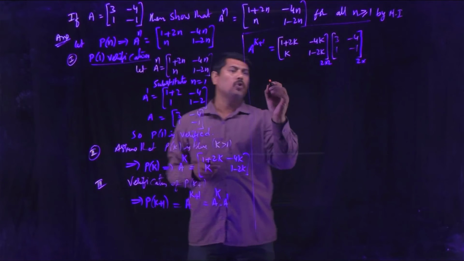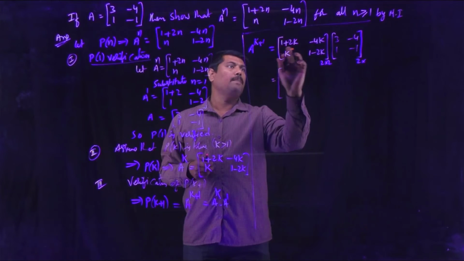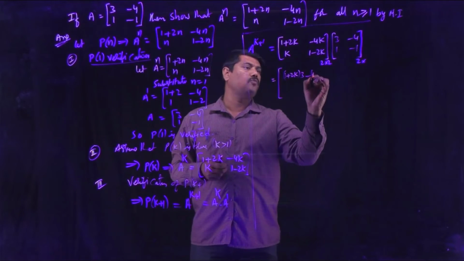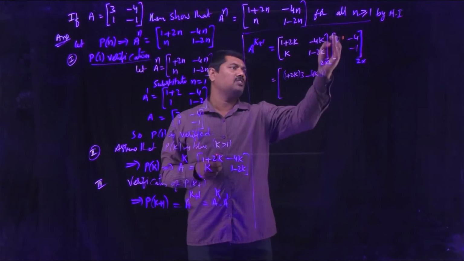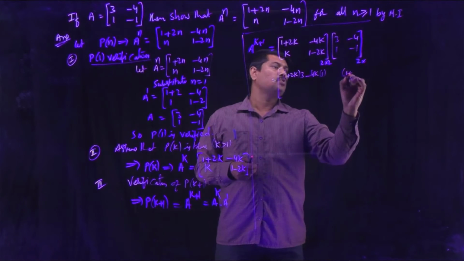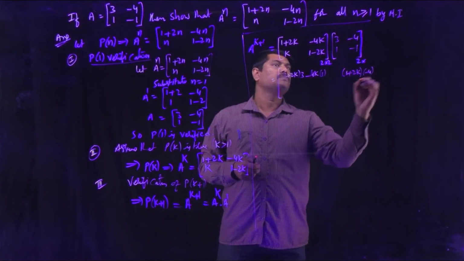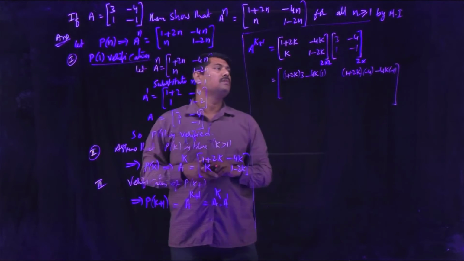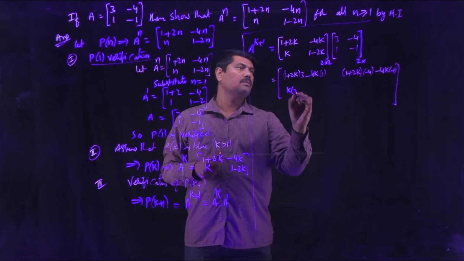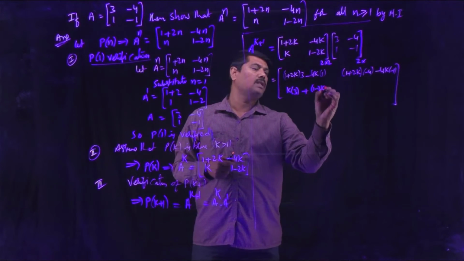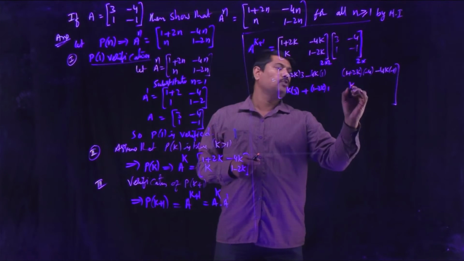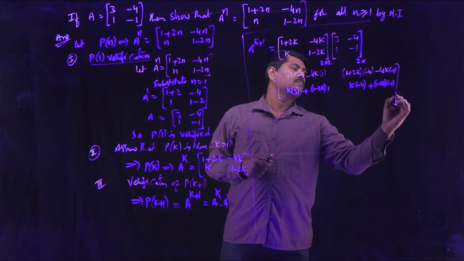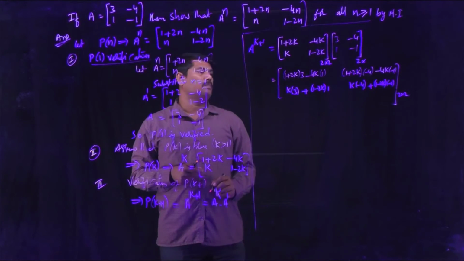Multiplying rows into columns: 1 plus 2k into 3, minus 4k into 1, multiplying the first row with the first column. 1 plus 2k into minus 4, minus 4k into minus 1, first row, second column. Now k into 3 plus 1 minus 2k into 1, and k into minus 4 plus 1 minus 2k into minus 1. So this is the obtained 2 by 2 order matrix.